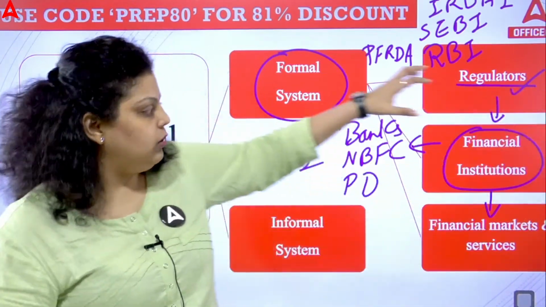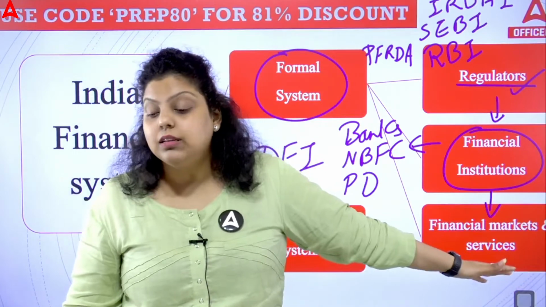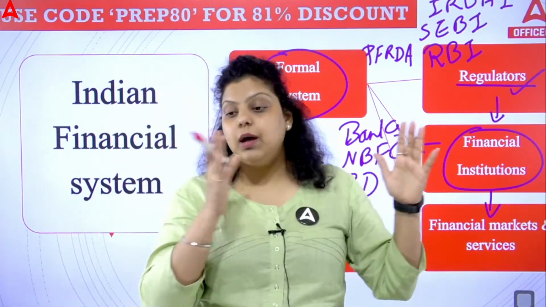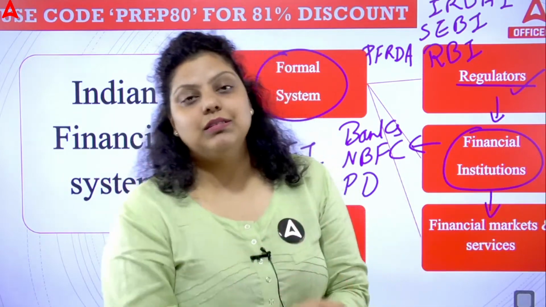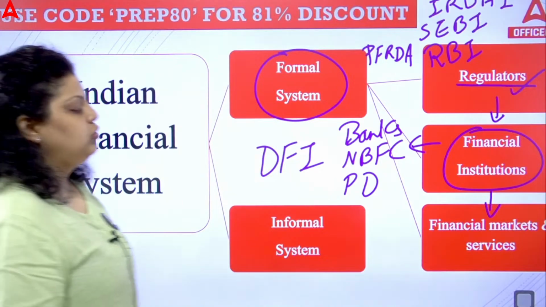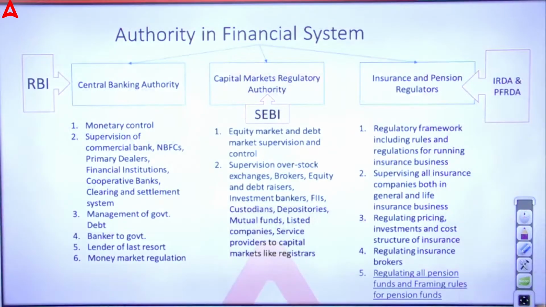They become mediators by providing financial markets, services and products. They make the exchange of funds among people who have surplus money, so that the persons who have a deficit of money are fulfilled. So these are the two types of systems in the Indian financial system, formal and informal.